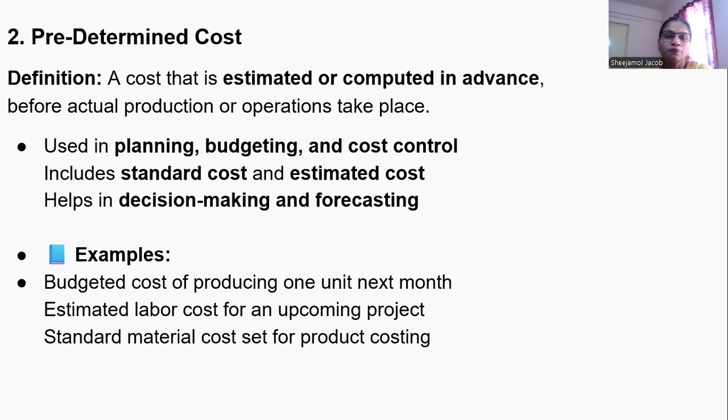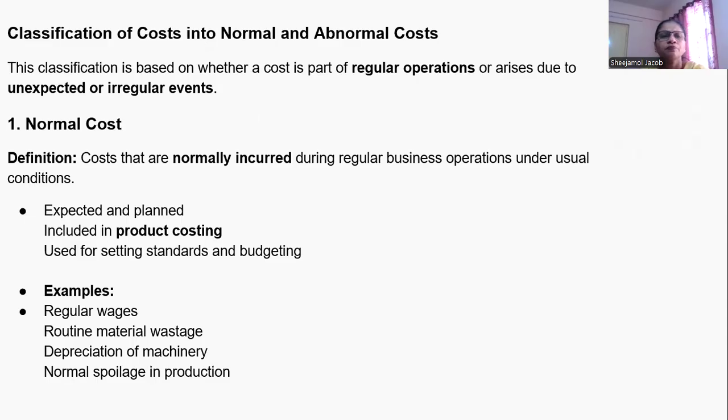Where do we apply this predetermined cost? It can be applied in planning, budgeting, and cost control, and it includes standard cost and estimated cost. It is helpful in decision making and forecasting. Examples are the budgeted cost of producing one unit next month, estimated labor cost for an upcoming project, and standard material cost set for product costing. These are the examples of predetermined cost.